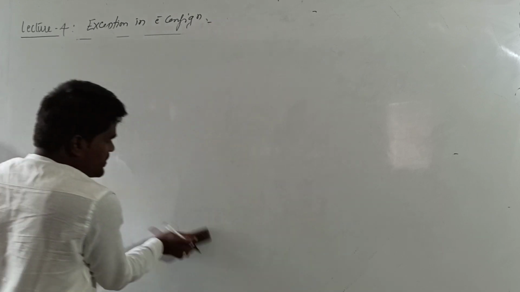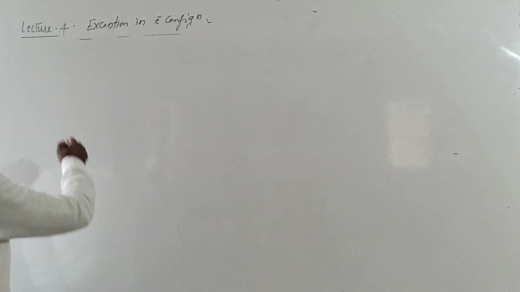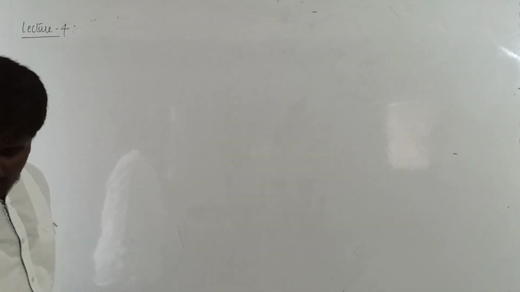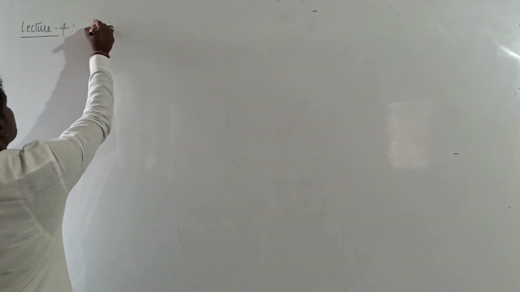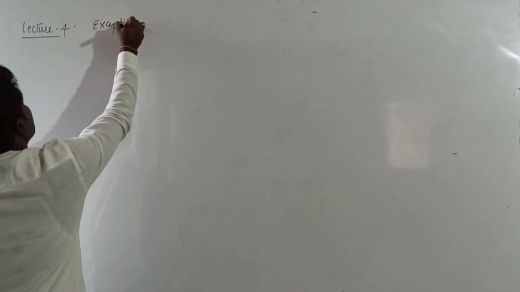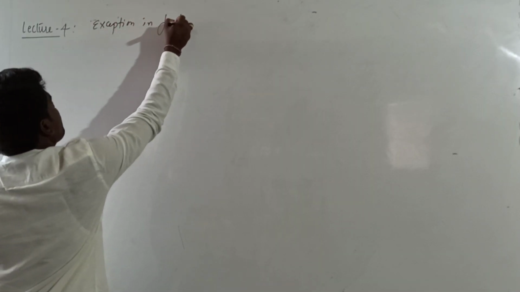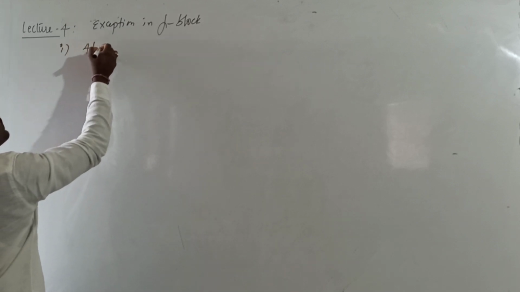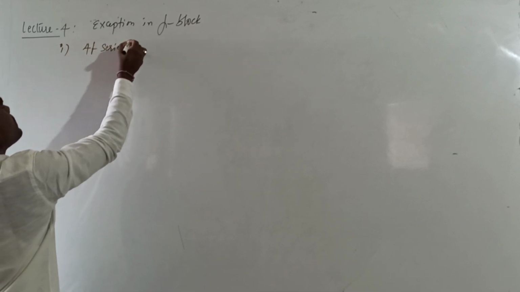And we will see the exceptions in the f block elements. In case of the f block, there are two series we know. Exceptions in the f block. That is, what is this? The 4f series, or we call it lanthanides.